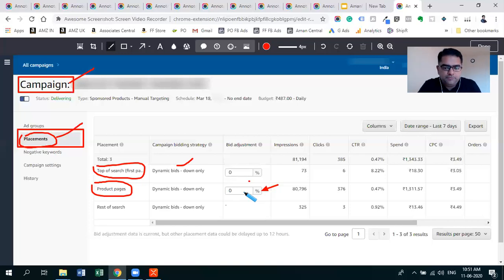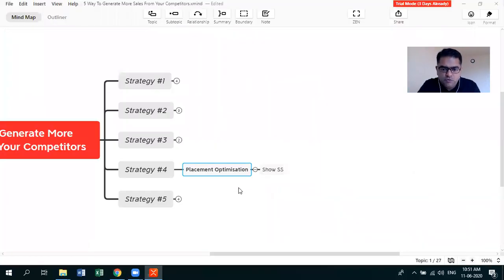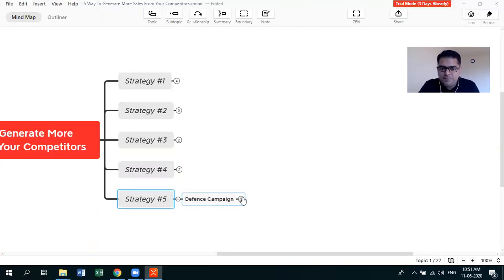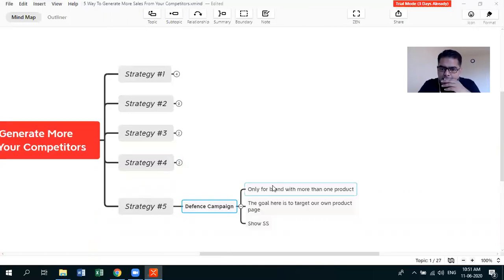This is the strategy number 5. Now, sorry, strategy number 4. Now comes the 5. This is my most favorite strategy. Defense campaign. Defense campaign is for people who have more than one product, for brands who have more than one product. If you're having only one product in your brand, this might not be relevant to you. If you have more products in your brand, you can use this. The goal here is to target your own products. I will show you how this looks.